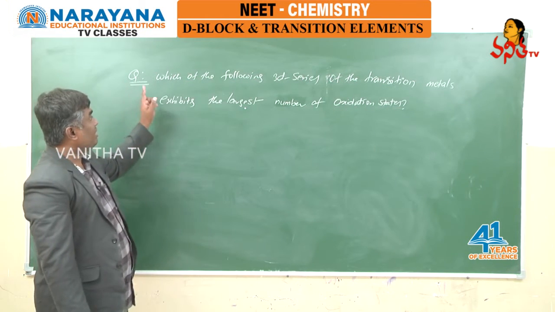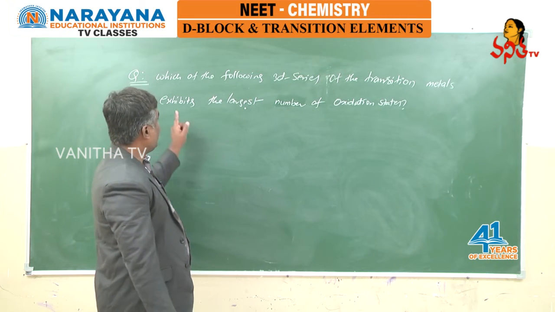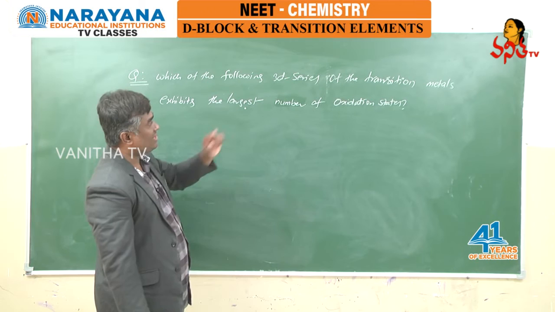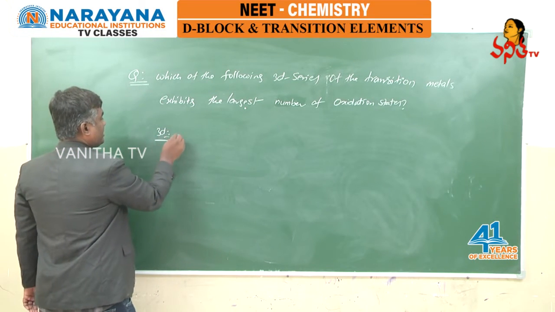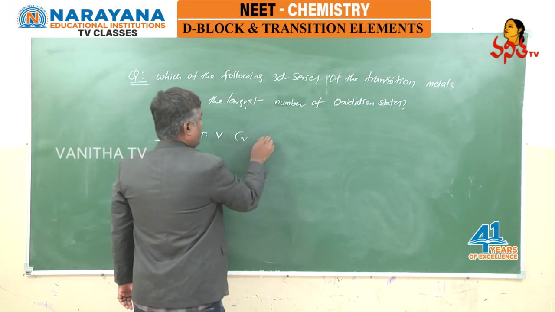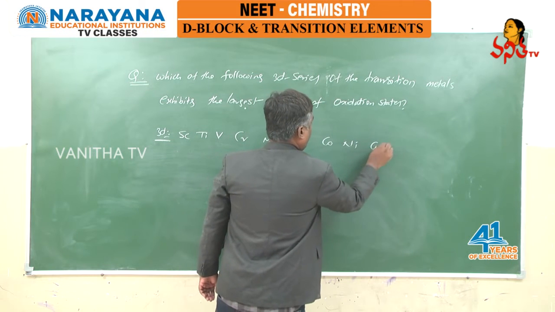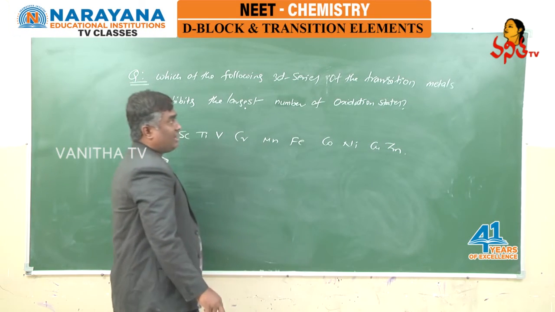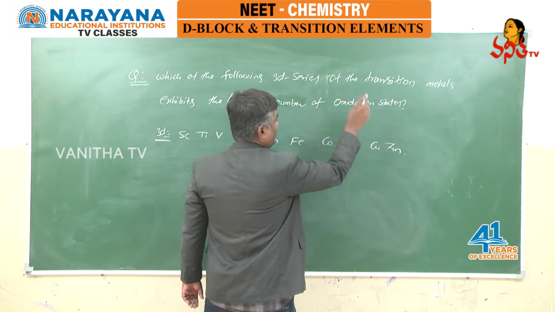Now the question is, which of the following 3d series transition metals exhibits the largest number of oxidation states? If you look at the 3d series, scandium, titanium, vanadium, chromium, manganese, iron, cobalt, nickel, copper, zinc, these are the elements present, but particularly they are asking about transition metals.